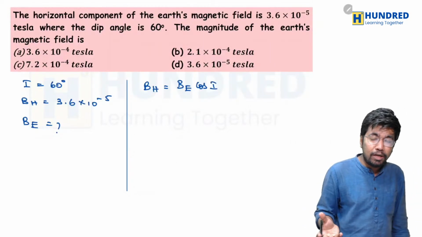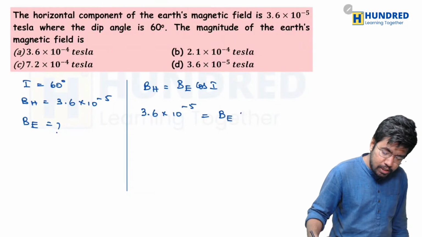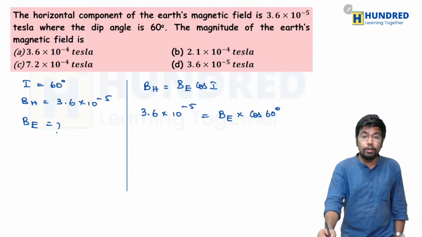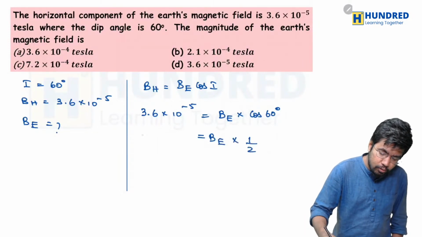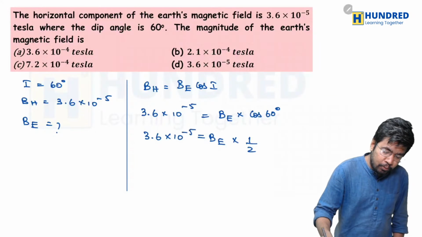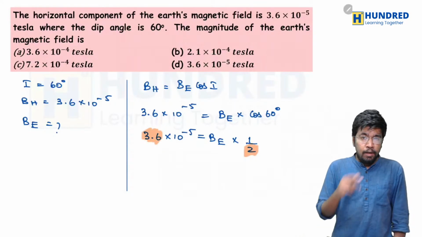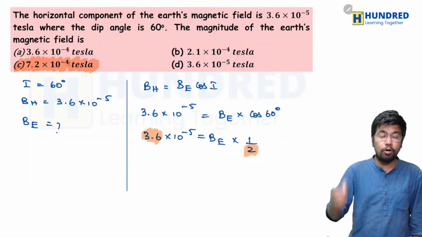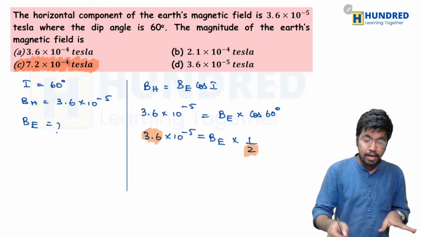So have they given all the values that I need to solve the sum? Yes. The horizontal component is 3.6 into 10 power minus 5 should be equal to Earth's magnetic field BE into cos 60 degree. So what is the value of cos 60 degree? Well, it is going to be 1 by 2. So Earth's magnetic field into 1 by 2 should be equal to 3.6 into 10 power minus 5. So if I multiply 3.6 into 2, it will become 7.2. So which option has 7.2? You can see that option C has 7.2, and that's the right answer. So we have completed this also.